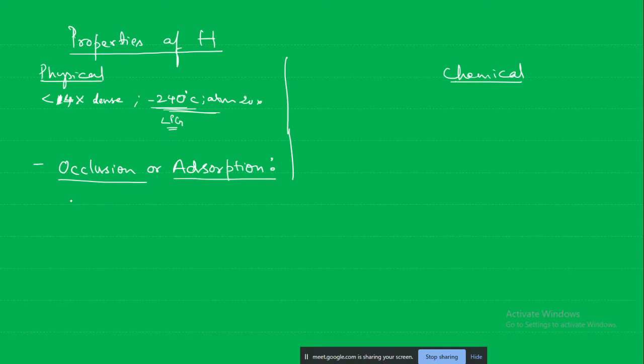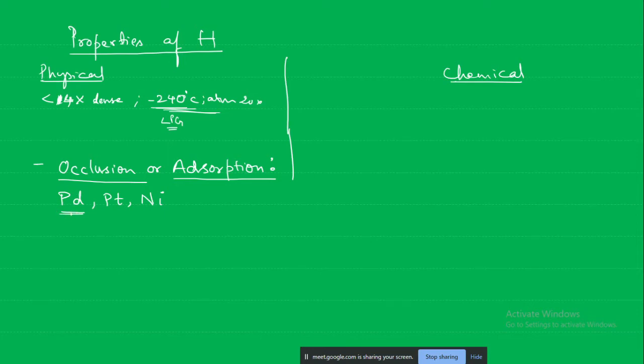When we take some metals like palladium, platinum, nickel, then if you take 1 gram of the metal, it can hold almost 900 grams of hydrogen at room temperature. So much volume of that gas can be accommodated in a very small volume of this metal.